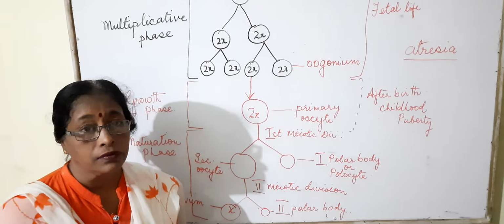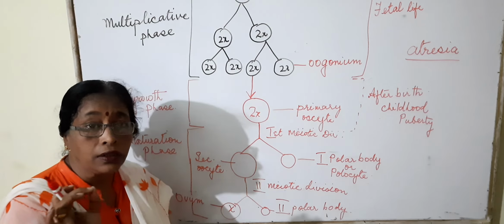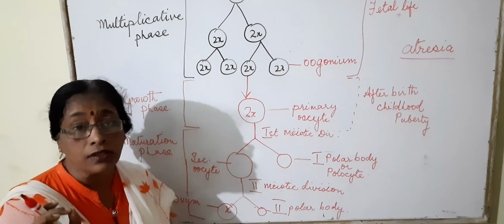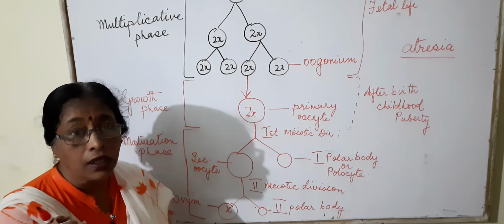After the growth phase, it enters the maturation phase. The secondary oocyte undergoes the second meiotic division, proceeds till metaphase, and then again is stopped because of some inhibitors.